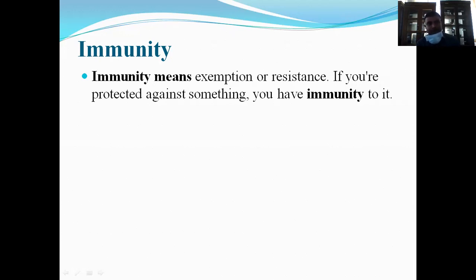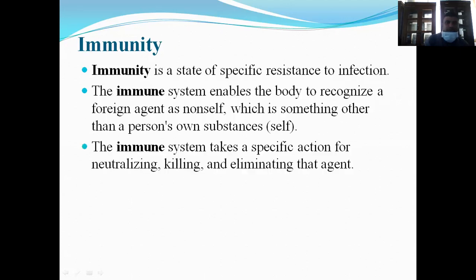That is, it is being protected against something. Then it is a state of specific resistance to infection. Immunity is a specific resistance to an infection.